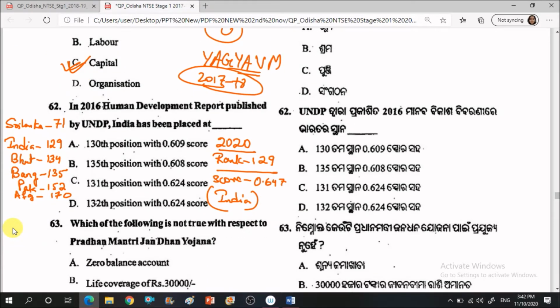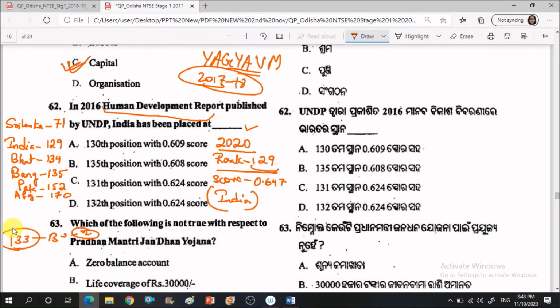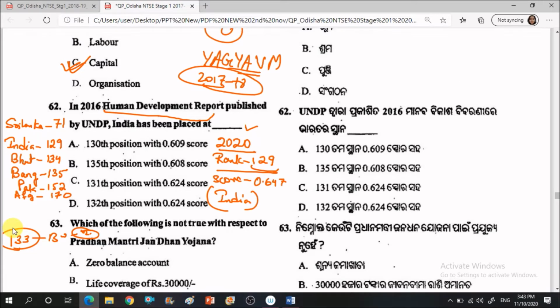The next question, in 2016, it is asked about the human development report. So it was a current affairs question. I will just tell you the statistics of this year. In 2020, India has been ranked at 129. In the past few years we have been improving, from 133 to 130, then 129. So our rank has been consistently improving. In 2020, India's rank is 129 and our score is 0.647. So do remember these two factors.